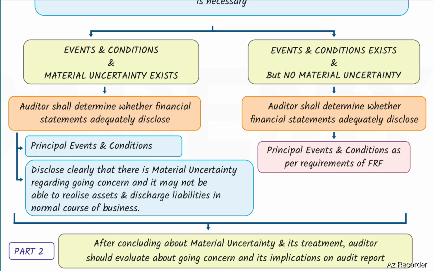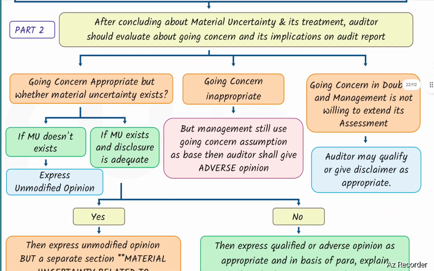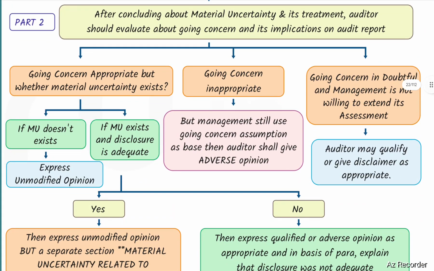Events and conditions exist, but no material uncertainty exists. In such a case, the auditor shall determine whether financial statements adequately disclose principal events and conditions as per requirements of the financial reporting framework. Part number 2: after concluding about material uncertainty and its treatment, the auditor shall evaluate going concern and its implications on the audit report.